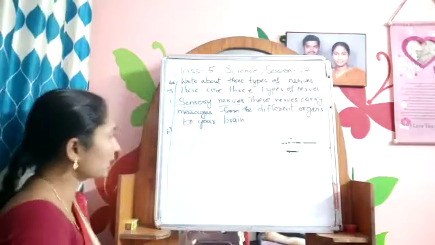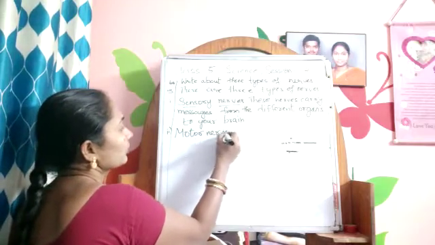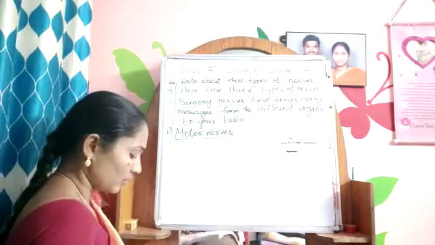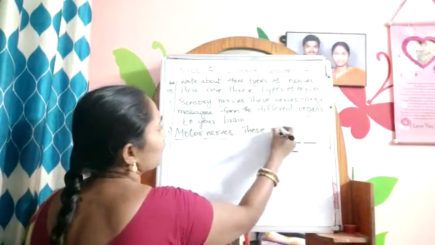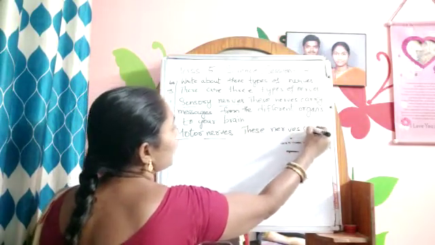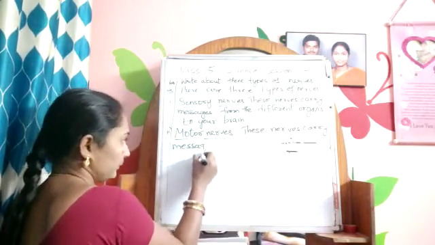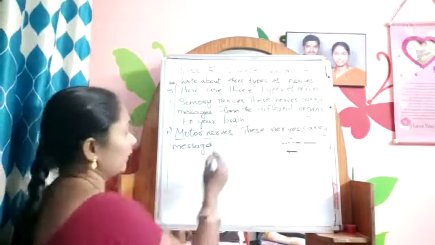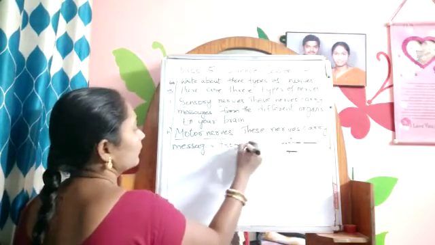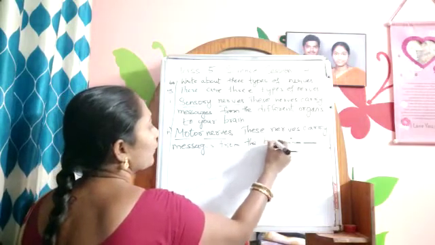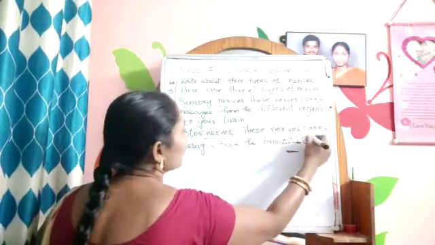Next is about motor nerves. Motor nerves: these nerves carry messages from the brain to the different organs of the body.